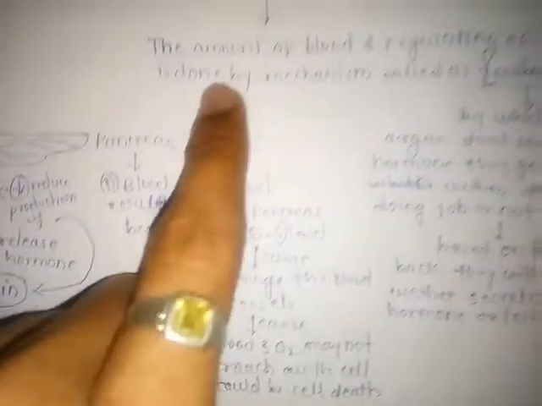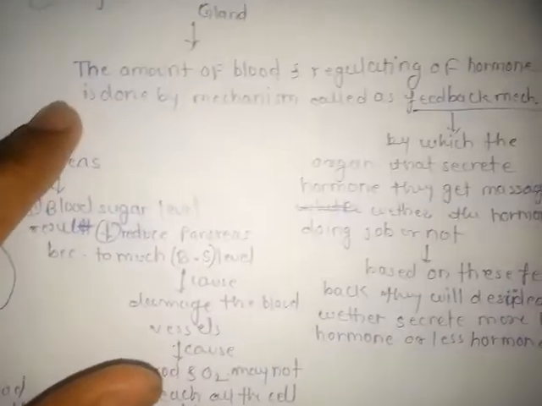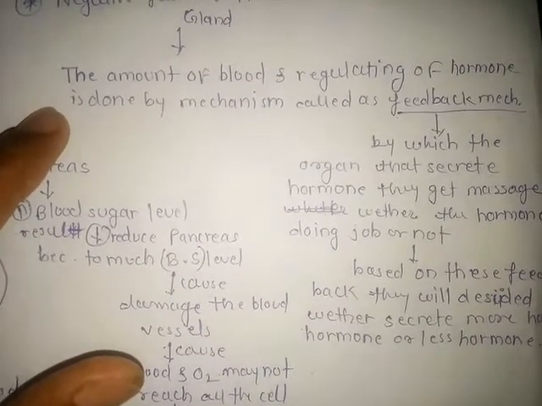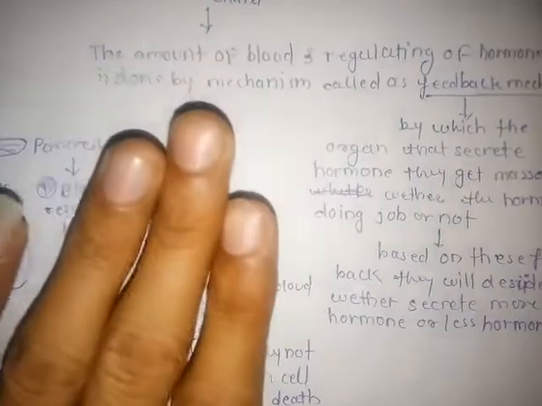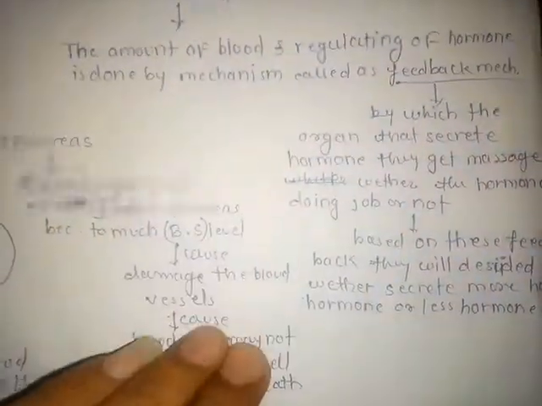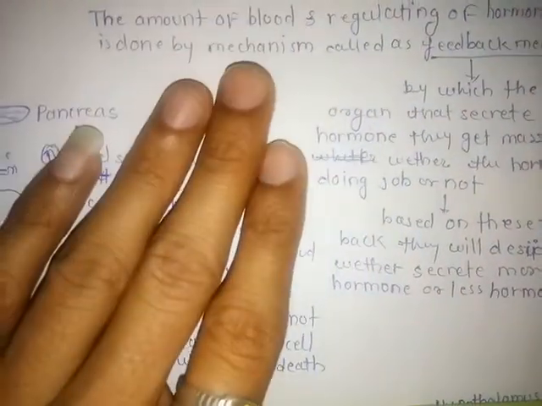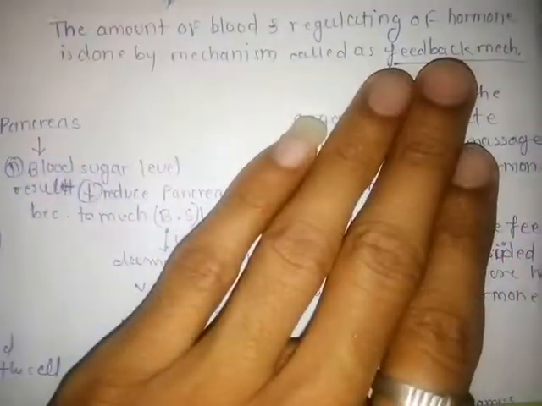Then next, what is the mechanism behind this particular feedback mechanism? The amount of hormones in the blood is regulated by the mechanism called the feedback mechanism. It means the regulation of hormones inside the body is maintained or controlled by the feedback mechanism.